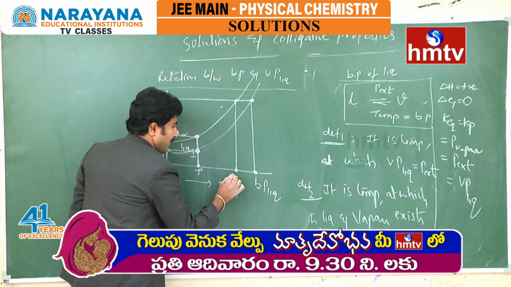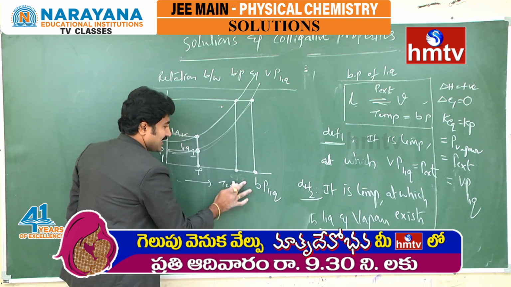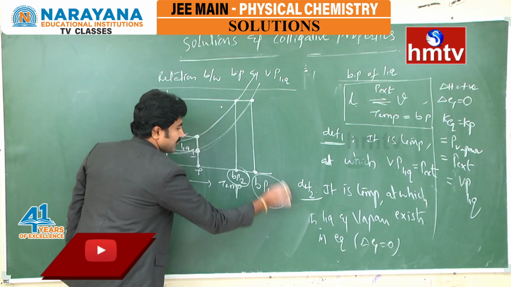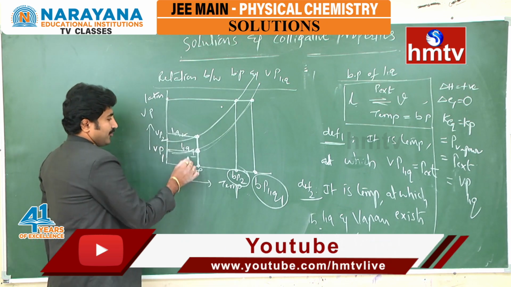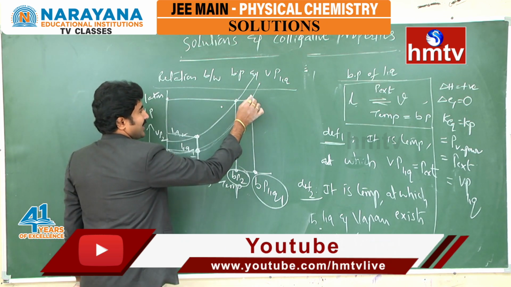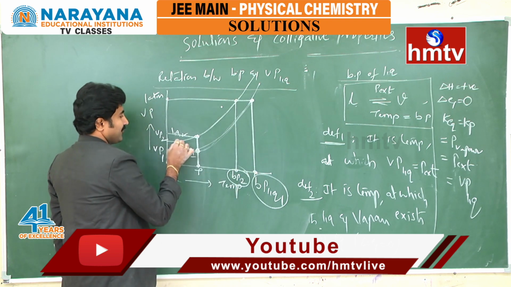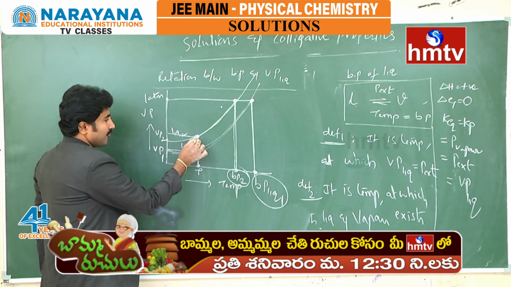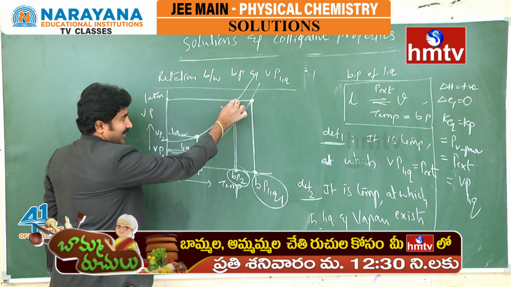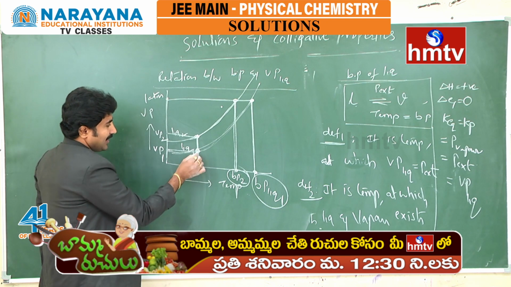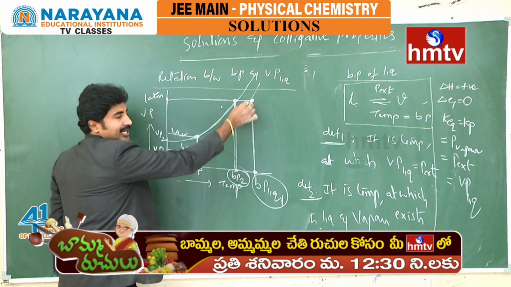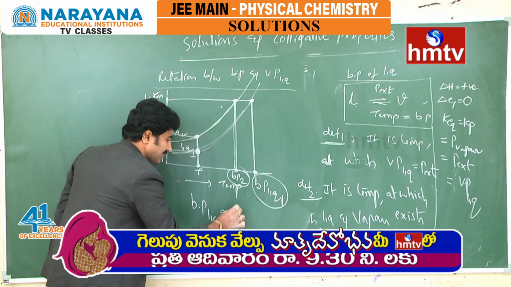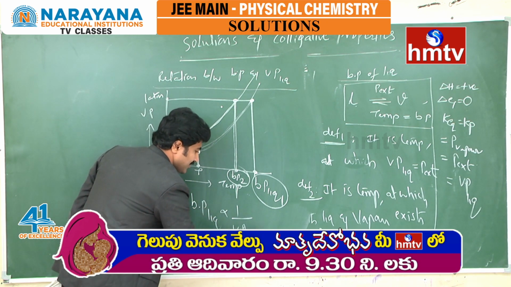This is the boiling point of the second liquid, and this is the boiling point of the first liquid. If you raise the temperature, this one reaches the external pressure at this temperature, and that one at this temperature. Where more vapor pressure is there, the boiling point is less. Where less vapor pressure is there, the boiling point is more. From these two we can understand that the boiling point of the liquid is inversely proportional to the vapor pressure of the liquid.